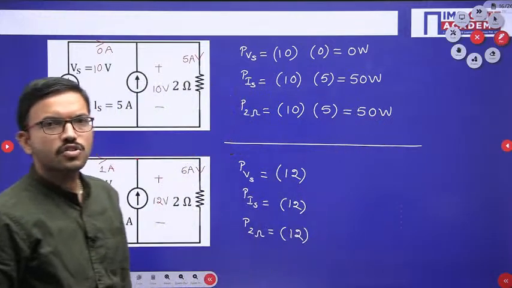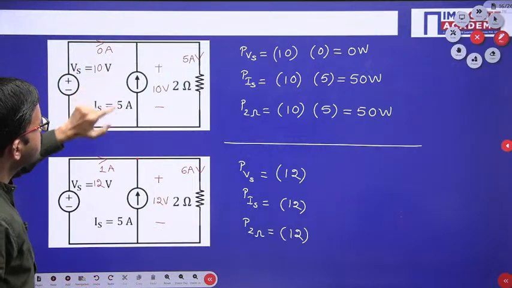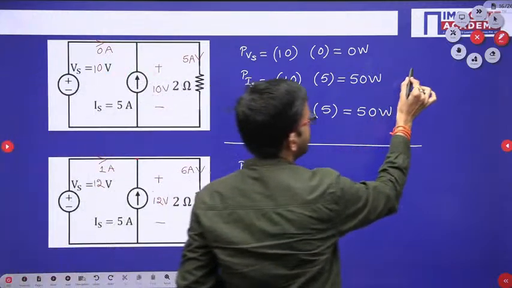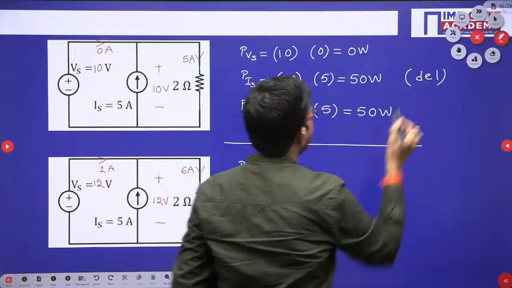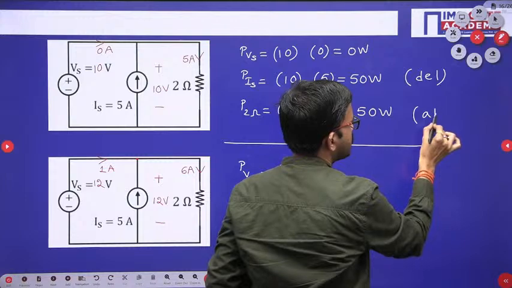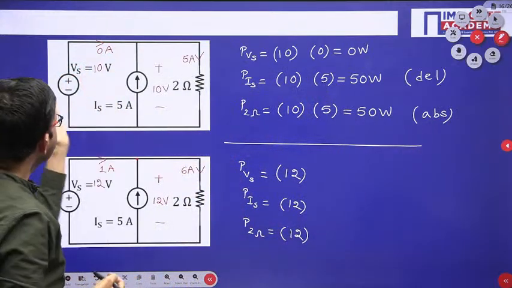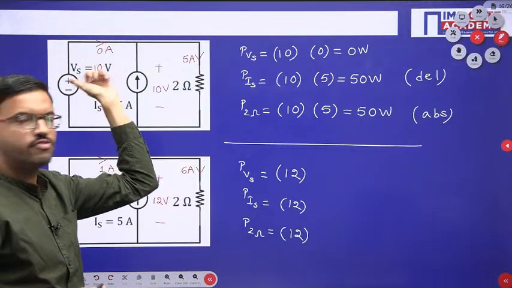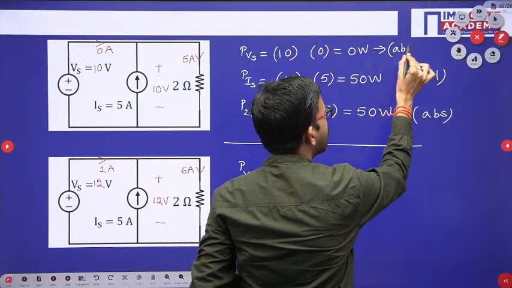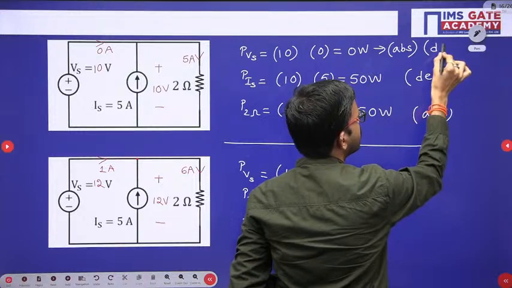So here in this question you can observe, since in this case the current leaves from the positive terminal, it is delivering. Here current enters at the positive terminal, it is absorbing. Since you are getting 0 ampere, you can consider it like this, or you can consider it in the opposite way, no problem. Whatever 0 watt you are getting here, you can consider the absorbed power as the same 0 watt, or even if you want, you can consider delivered power, no problem.